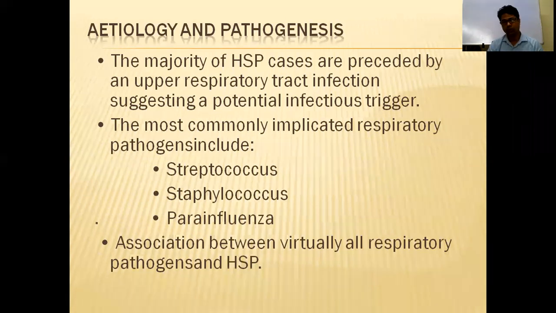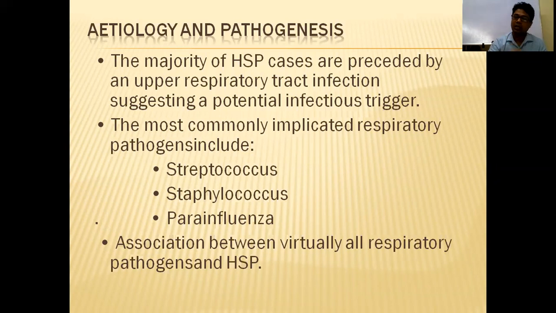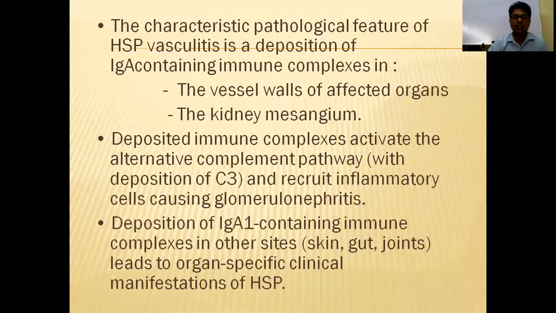What are the bacteria causing? Mostly there is Streptococcus pneumoniae, then Staphylococcus, maybe parainfluenza viruses. These are the bacteria causing upper respiratory infection, following which the baby will get rash and HSP features. So what is the pathogenesis?